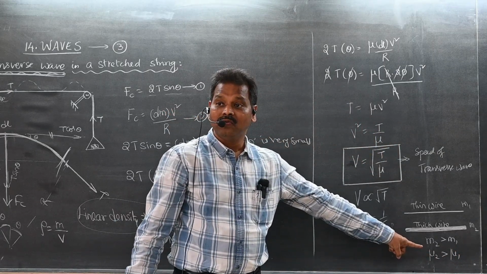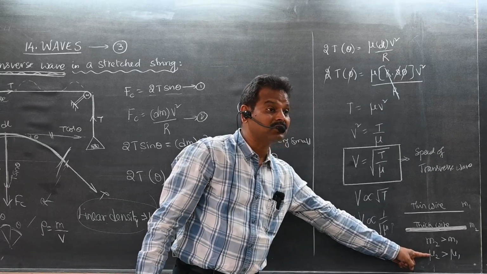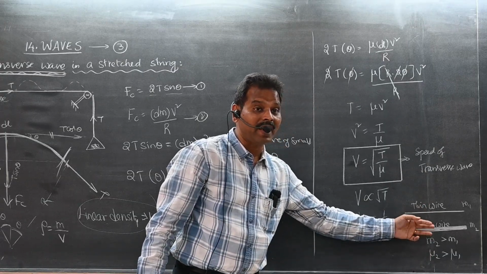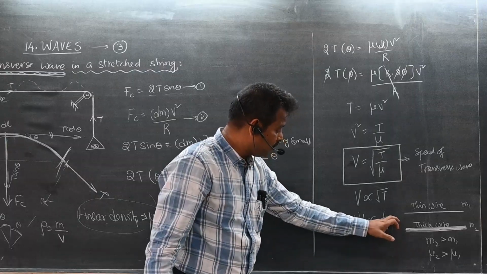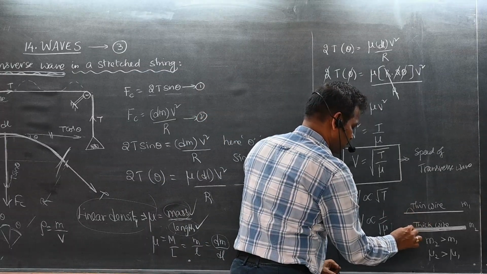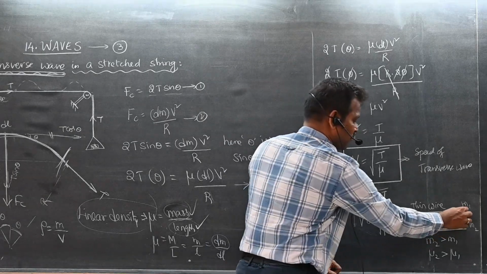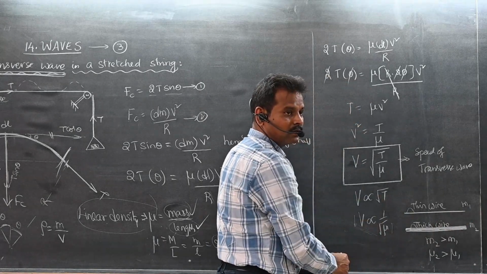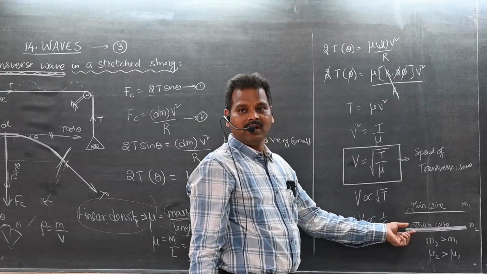So wait, the linear mass density is more here. The second wire has more linear density. More linear density means if a pulse is created here and here, which comes first? The first one or the second one? The first one, because the linear density is less.